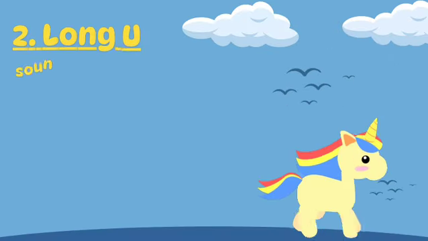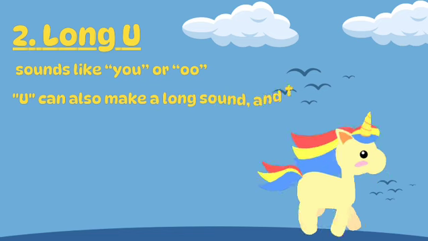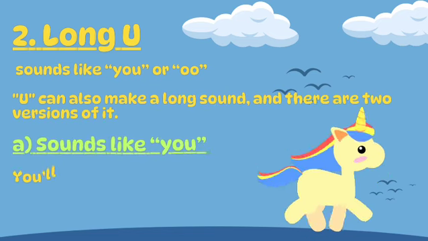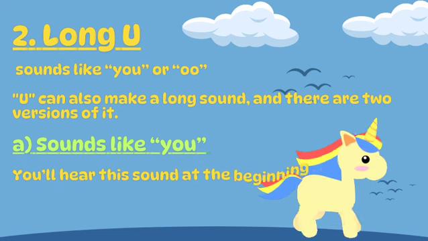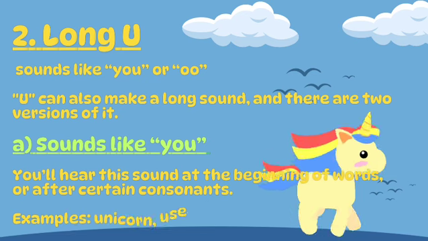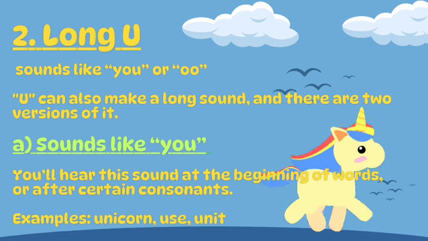2. Long U. Sounds like U or oo. U can also make a long sound, and there are two versions of it. A. Sounds like U. You'll hear this sound at the beginning of words, or after certain consonants. Examples: unicorn, use, unit.